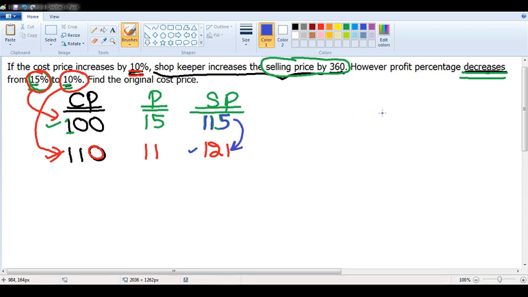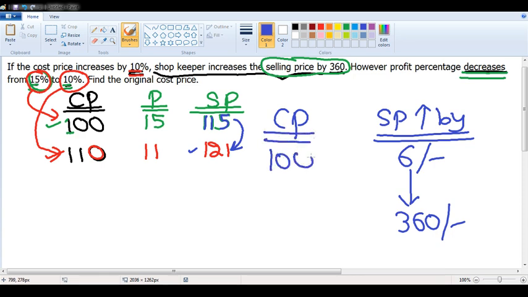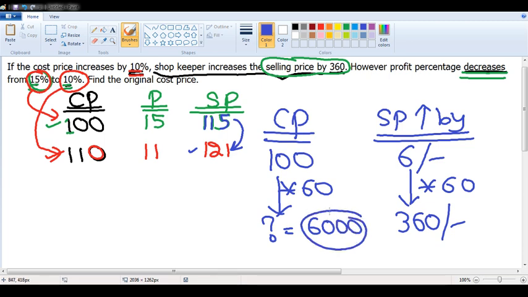6 rupees. The shopkeeper's selling price increases, according to my assumption, by 6 rupees. According to the question it is 360 rupees. Similarly, according to my assumption, the original cost price is 100. According to the question, how much? 6 is becoming 360, into 60. 100 also into 60. What should be the answer? 6,000. A very, very easy way of solving these questions if you have understood the methodology.